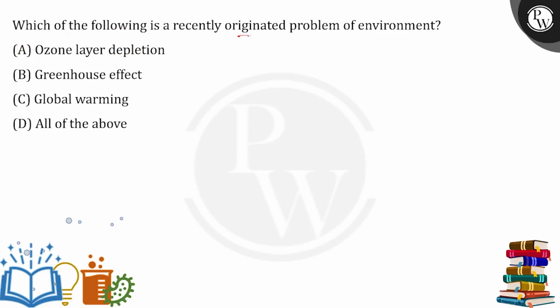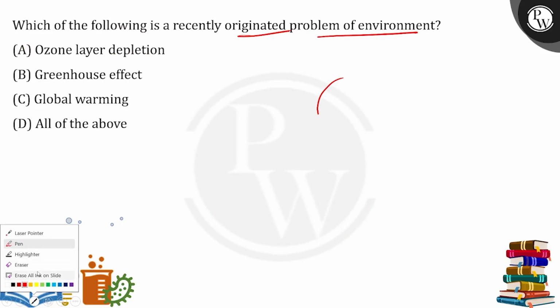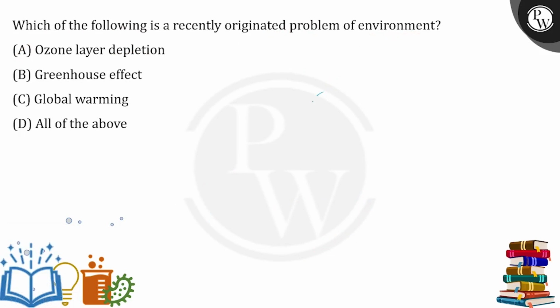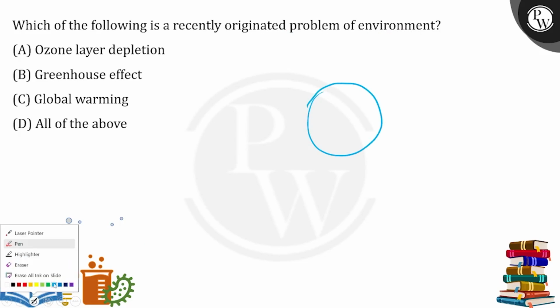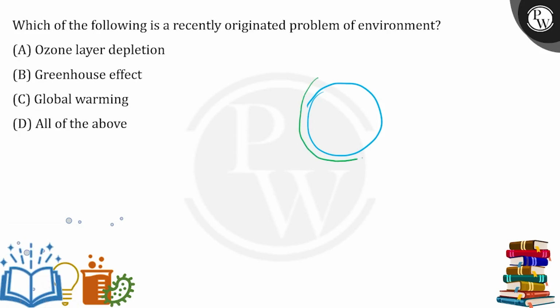Which of the following is a recently originated problem of the environment? Recently, let's talk about it. Suppose this is our earth. Now the earth is protected from harmful UV rays by this blanket present in the atmosphere, which is made up of ozone.